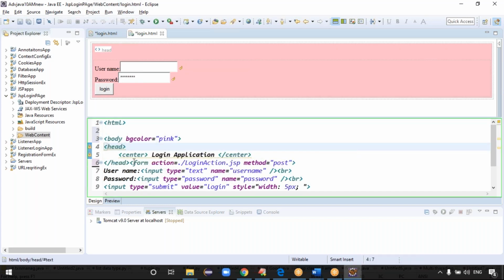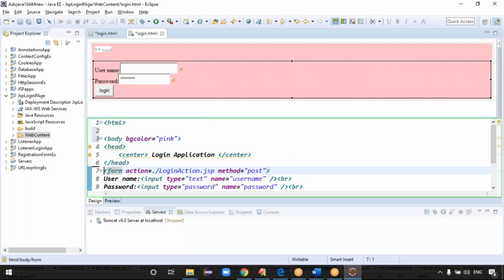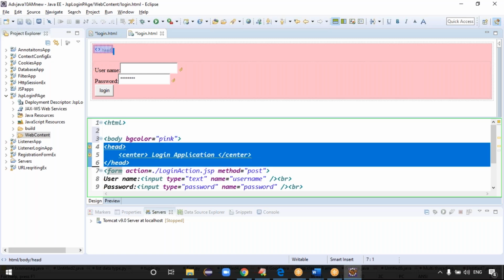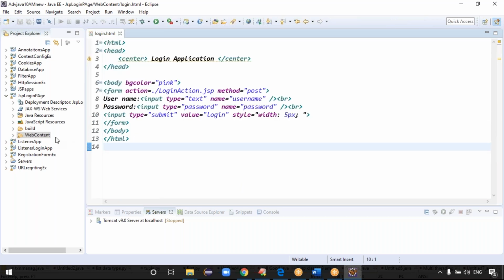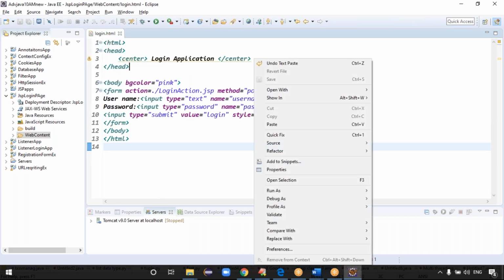Where is this login? Is it in the body, or under the body you're writing? Guys, just to close it. Yeah, guys, this login application is there.